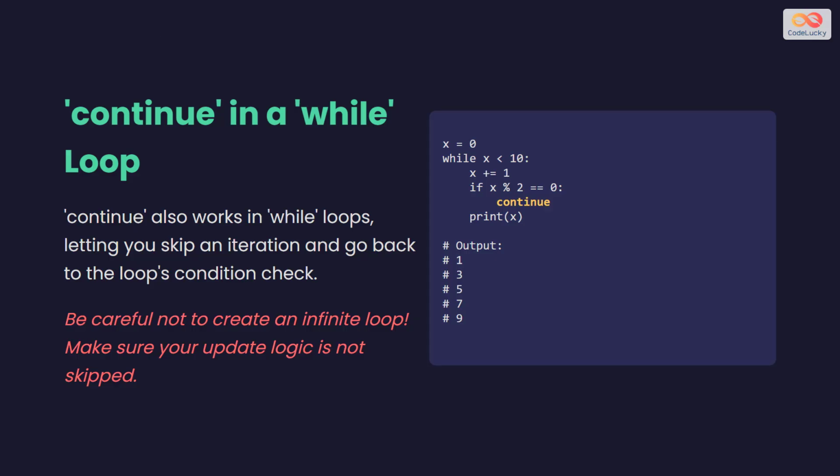You can also use continue in while loops. It tells the loop to immediately start the next iteration. A word of caution: be careful not to create an infinite loop. If you use continue before the part of your code that changes the loop's condition, you might get stuck. Here, we increment x before the continue, avoiding that trap.